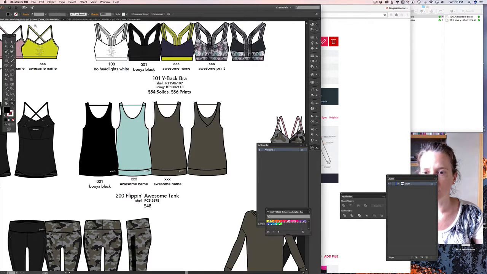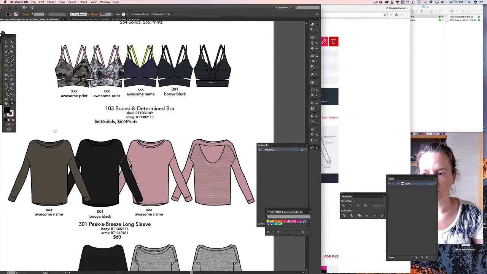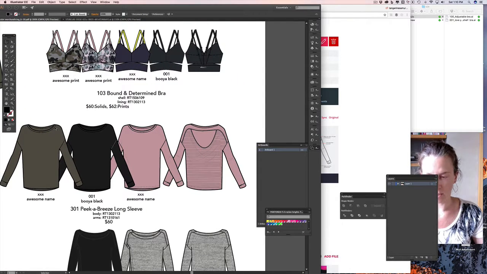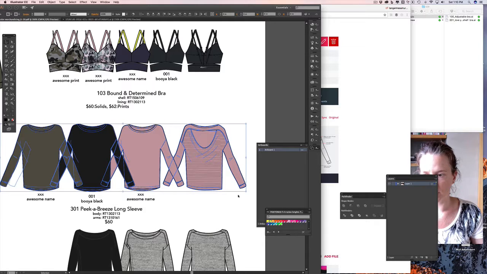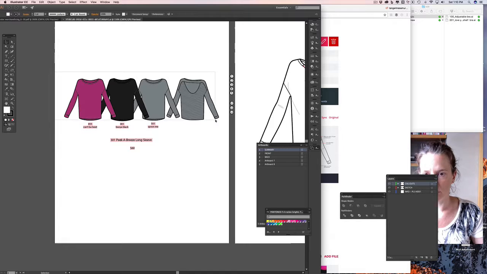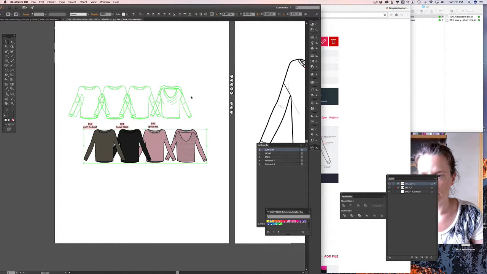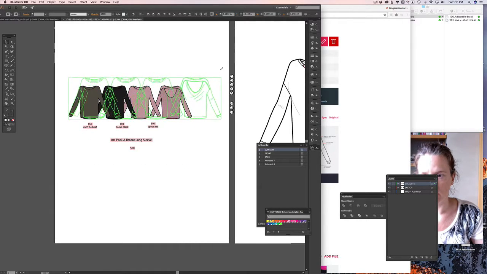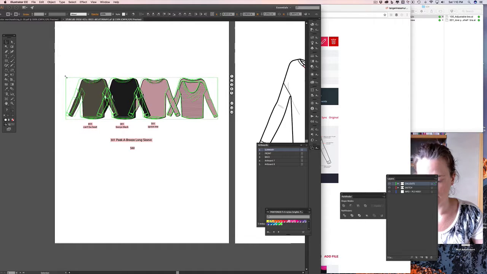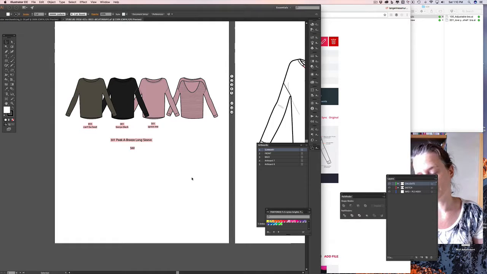So now what you want to do, go to your merchandising sheet and copy the new colorways into the file. And then you can make this larger, scale, make sure to hold the shift key so you're keeping your proportions correct. There was something here that bugged me, so I'm taking that out.